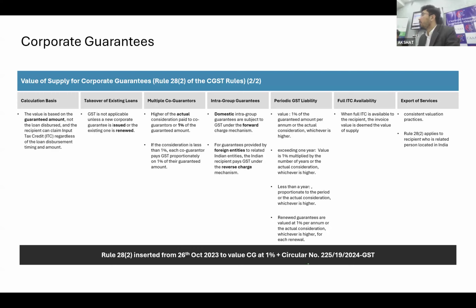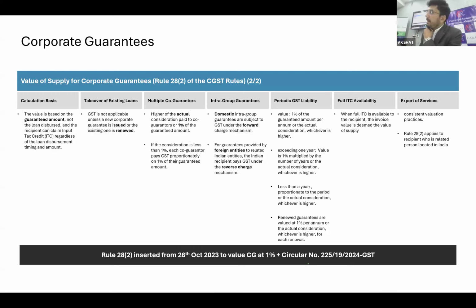Okay, 1% is not the only value. It may be possible that you might be receiving something from the entity. Because I have provided the corporate guarantee, I require certain consideration, and that consideration may be more than 1%. So in case of more than 1%, the actual amount that is being received, or 1%, whichever is higher, is the value on which I need to pay tax. So that is what the provision says.